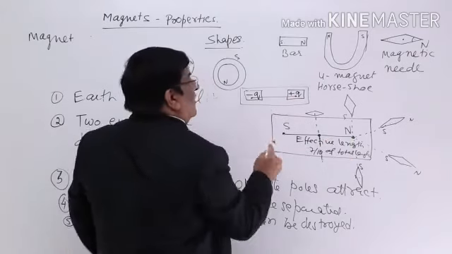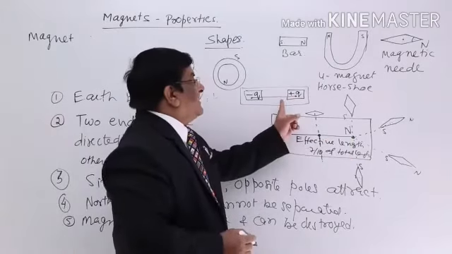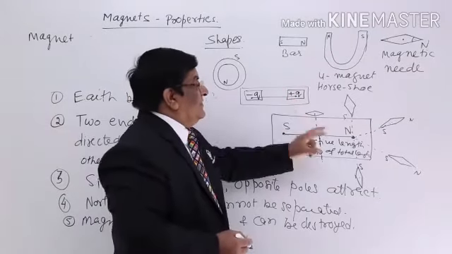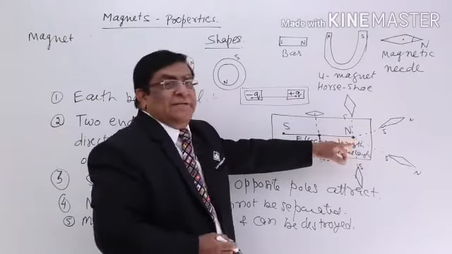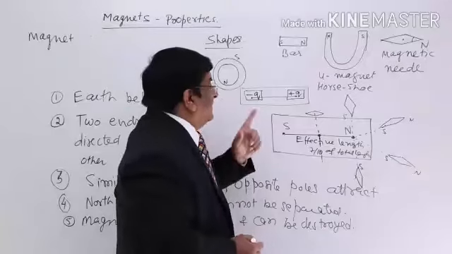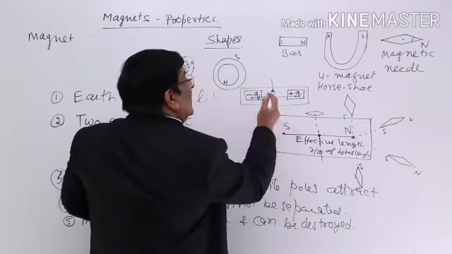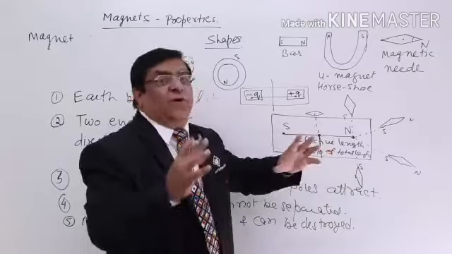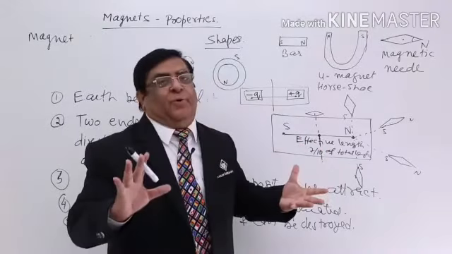So we used to call it a magnetic dipole. This is the electrical dipole. Now this has a charge, this has magnetism. The only difference is that these two charges can be separated and this dipole can be broken. This cannot be separated and this cannot be broken.